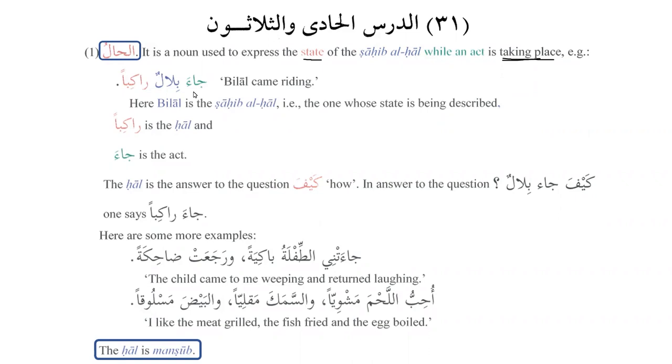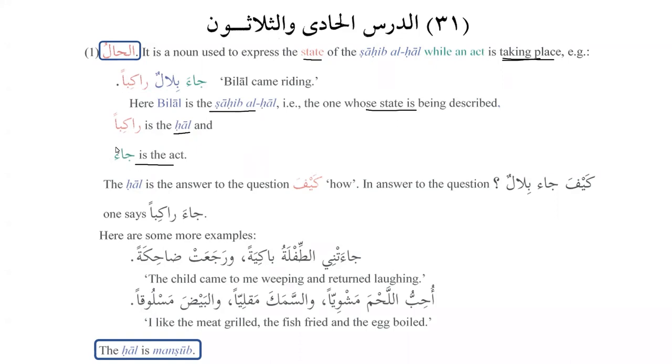For example, we say, Ja'a Bilalun Rakiban. Bilal came riding. Here Bilal is the Sahib al-Hal, the one whose state is being described. Rakiban is the Hal, and Ja'a is the act. So the one that is being described is called Sahibul Hal, and the noun that follows it is called Hal.